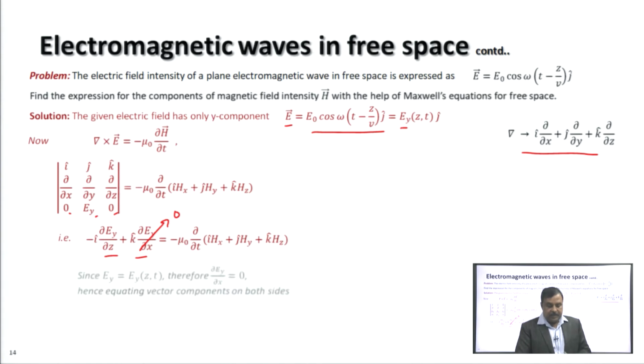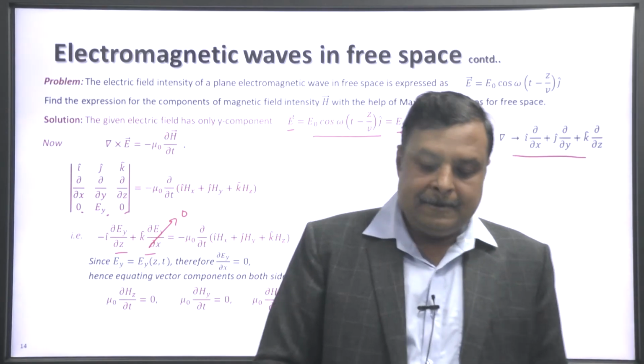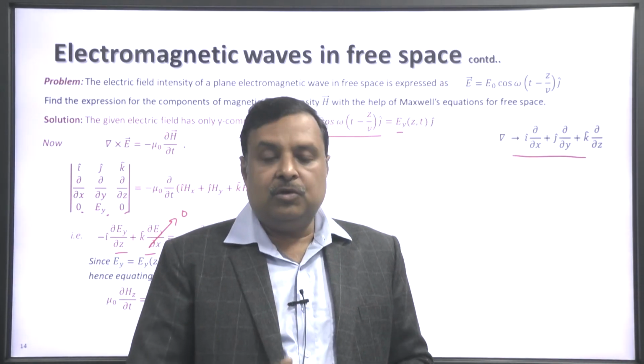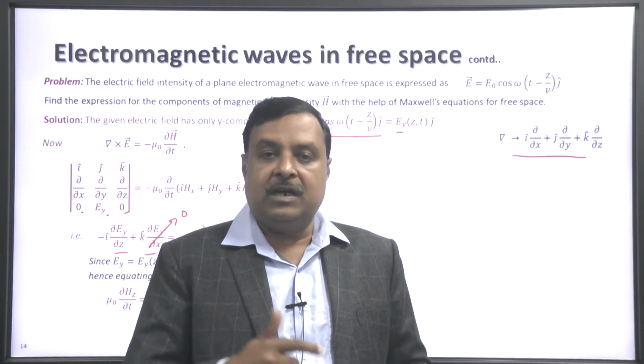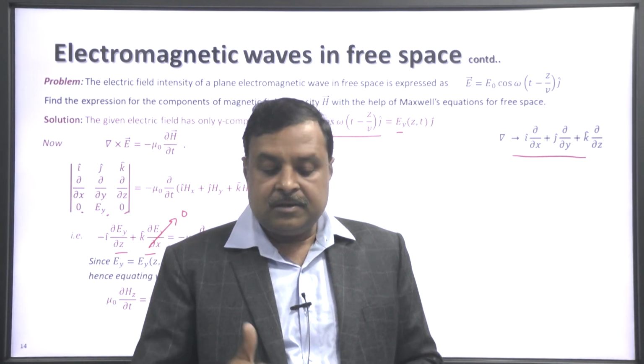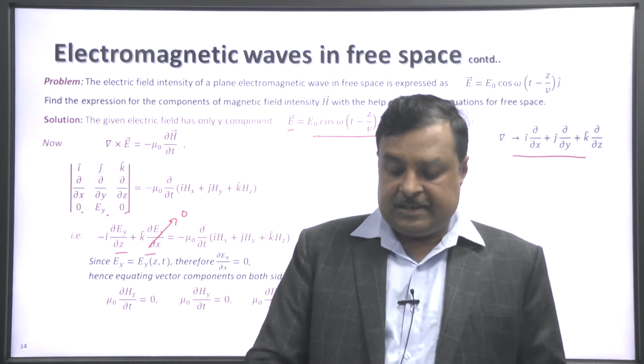If we equate components of the vectors on the two sides, then we get mu 0 delta H z by delta t equal to 0, mu 0 delta H y by delta t equal to 0, and mu 0 delta H x by delta t equal to delta E y by delta z.